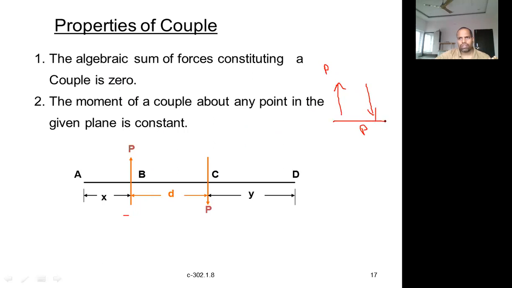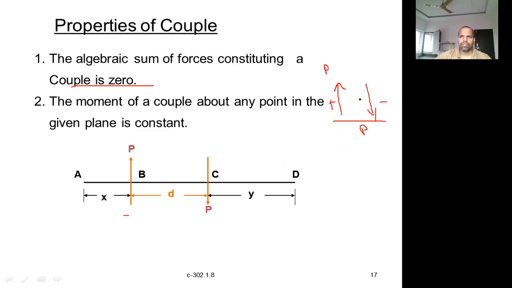What is the resultant force of this? One is upward, another one is downward. If you assume upward forces are positive, downward forces will be negative. So what is the net force? Plus P minus P becomes 0. That's why the algebraic sum of forces constituting a couple is 0. Obviously, couple means always unlike. Unlike means one is in one direction, the other one is opposite to the previous one. So if one is plus, the other will be minus.